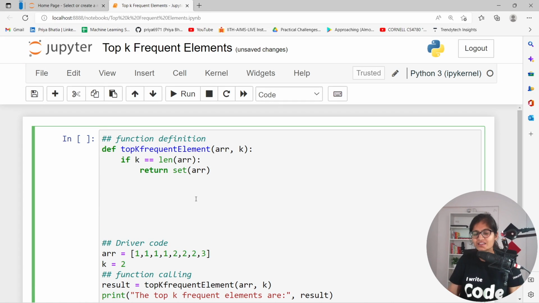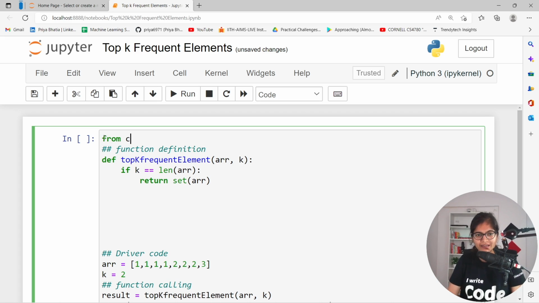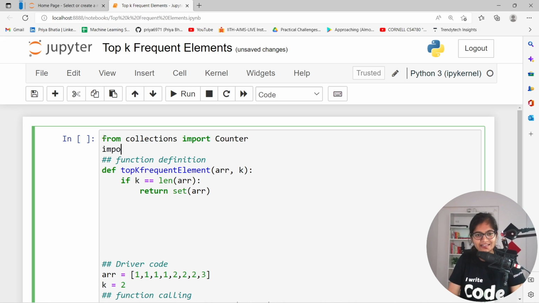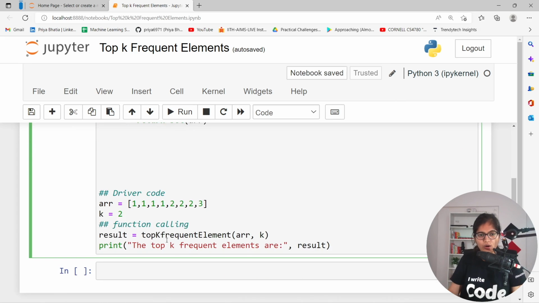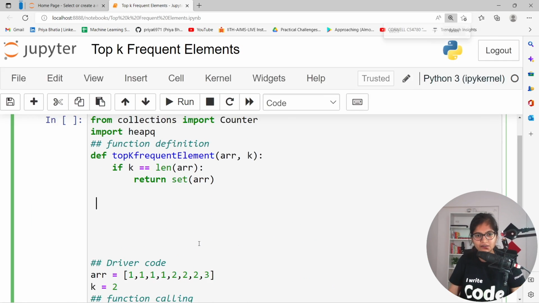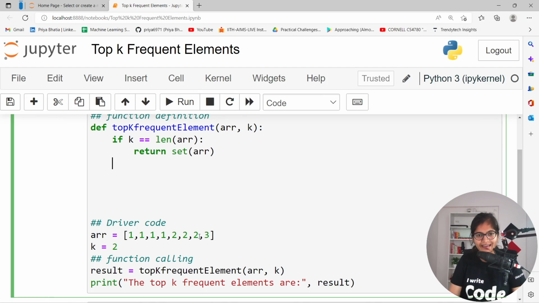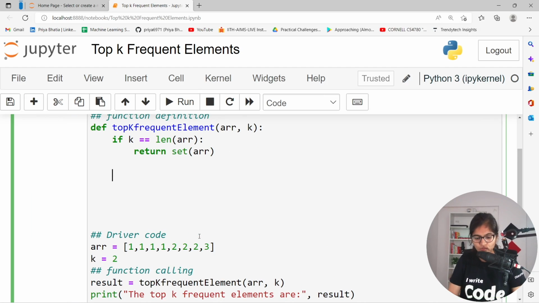Now, if this is not the scenario, then I want to use Counter. So from collections, first of all, import Counter so that I can use it, as well as import heapq. Now I can use one variable called count, and I can call the Counter function.